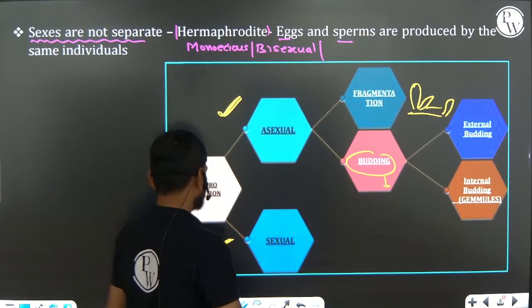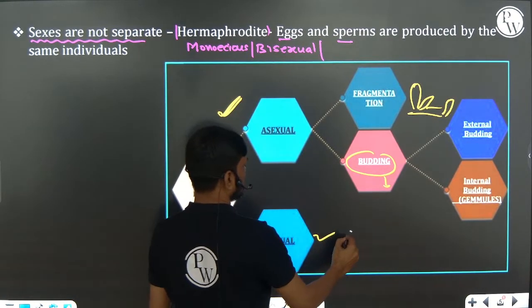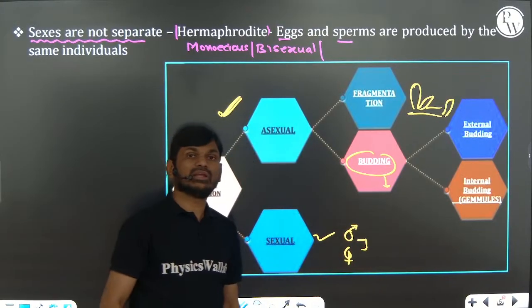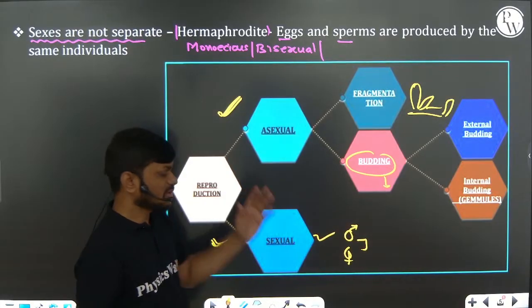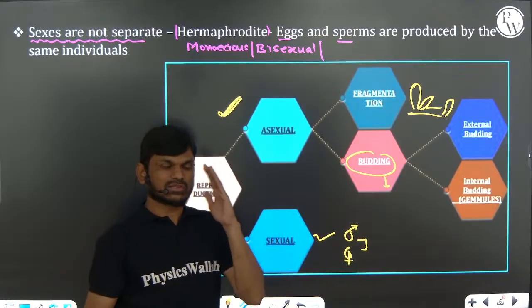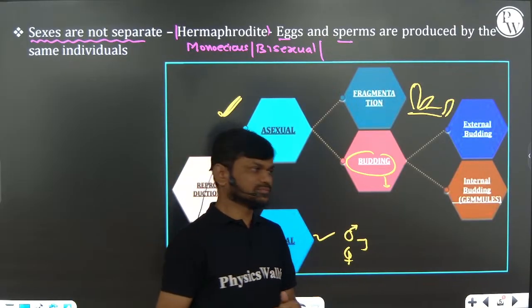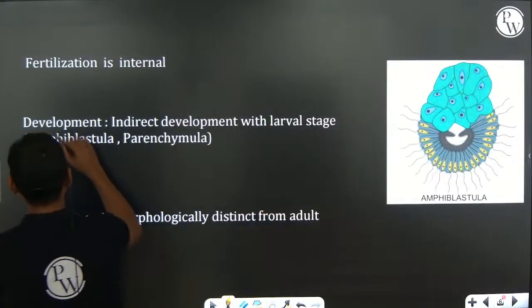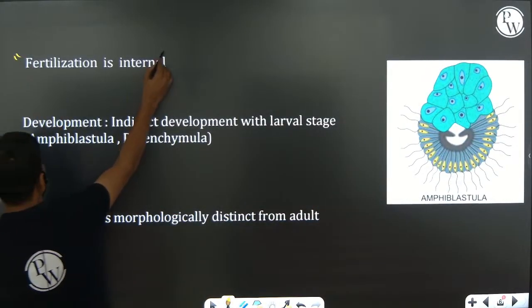Next, sexual reproduction, you know, formation of the gamete, male gamete and female gamete. So fusion of the male and female gamete takes place, sexual reproduction also present. So in Porifera, you remember sexual and asexual both are present, right? Fertilization is internal fertilization.